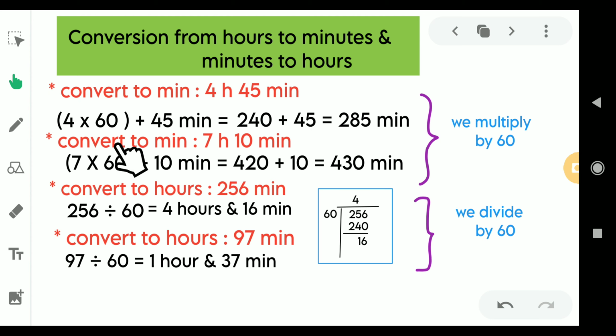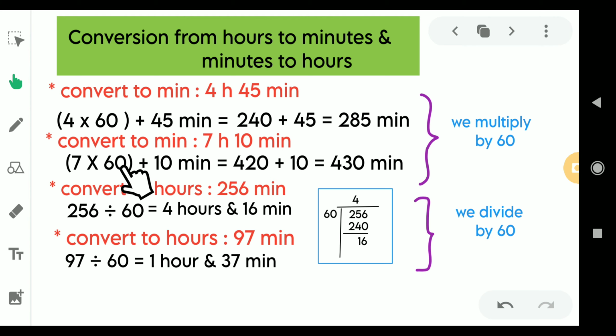Let us look at the another question. Convert to minutes. Same question. 7 hour 10 minutes. So convert this hour 7 hour to minutes. How do you convert? Simple. 7 times of 60. Do you know why we are multiplying the given number by 60? It's so simple, because the relation between hour to minute is 60, because 1 hour equals 60 minutes.